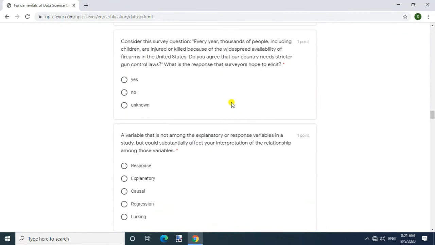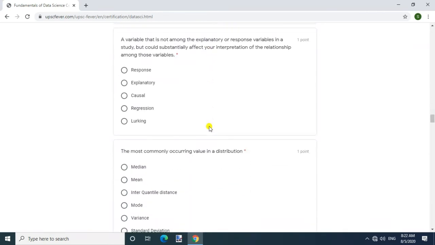Every year, thousands of people, including children, are injured or killed because of the widespread availability of firearms in the United States. Do you agree that our country needs stricter gun control laws? What is the response that surveyors hope to elicit? Answer: yes.